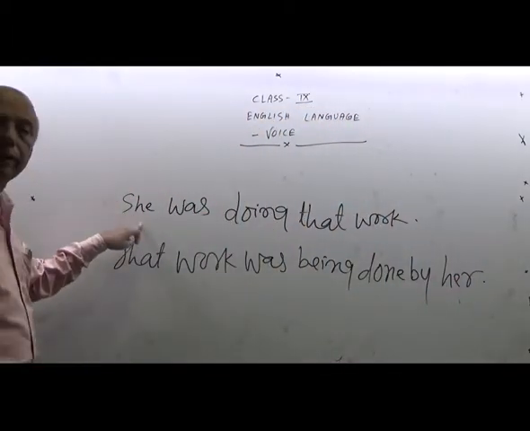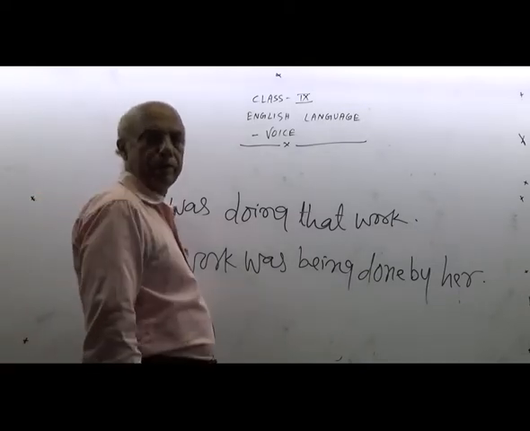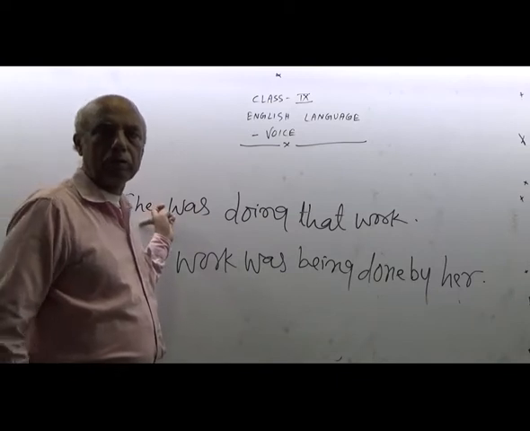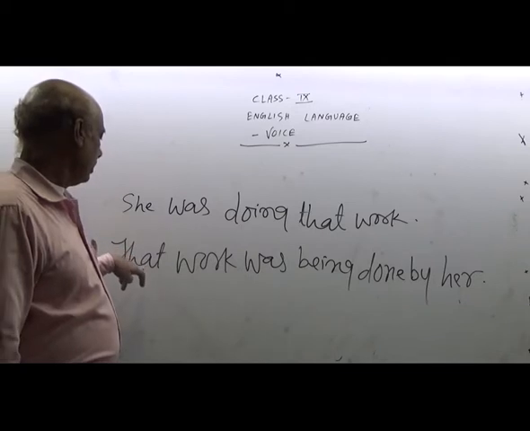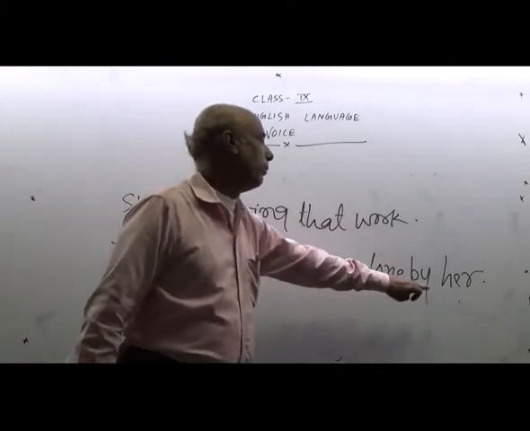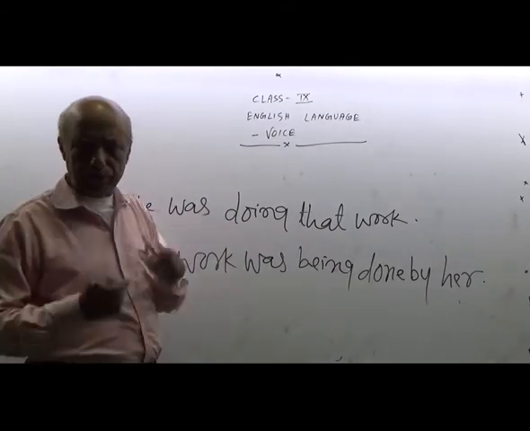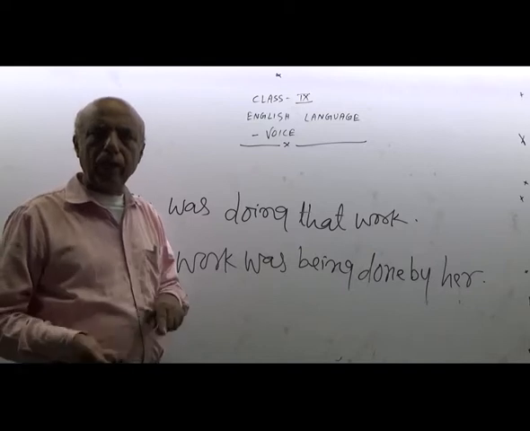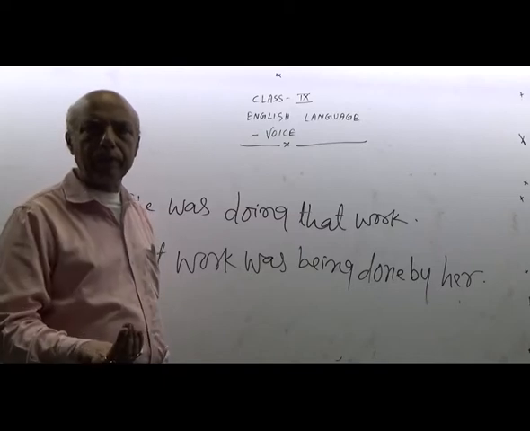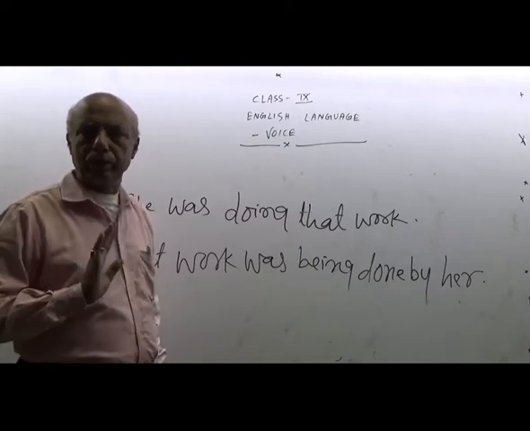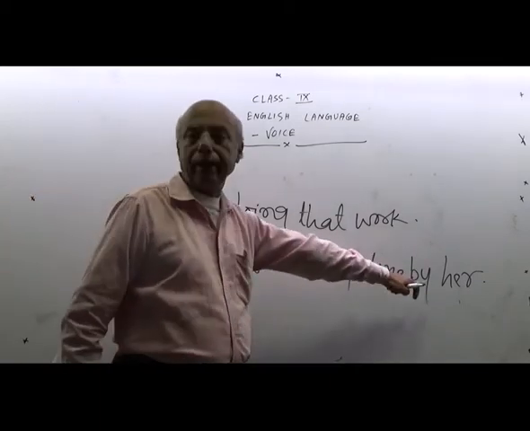It means it is a past continuous and it has been changed from active to passive by applying the rules of how to change from active into passive. It means that work was being done by her. I have already told earlier: subject instead of object, object instead of subject. Auxiliary verb according to tense and V3 is always used, and after it by is used, thereafter the subject is used. So here it has been made that work was being done by her.